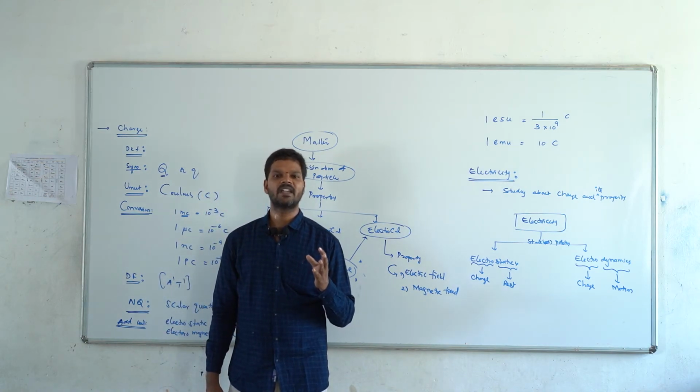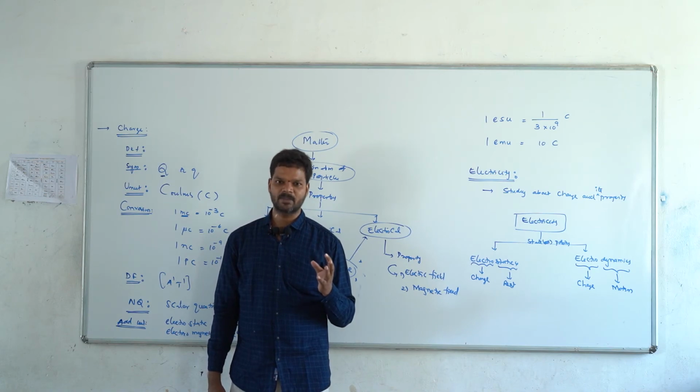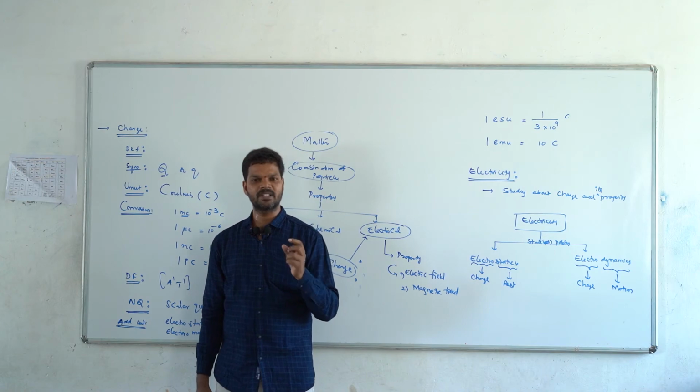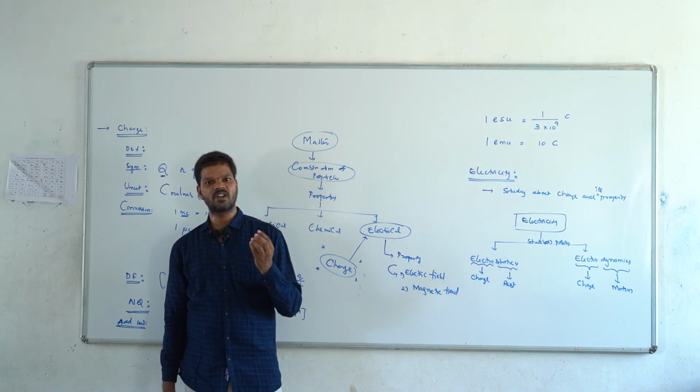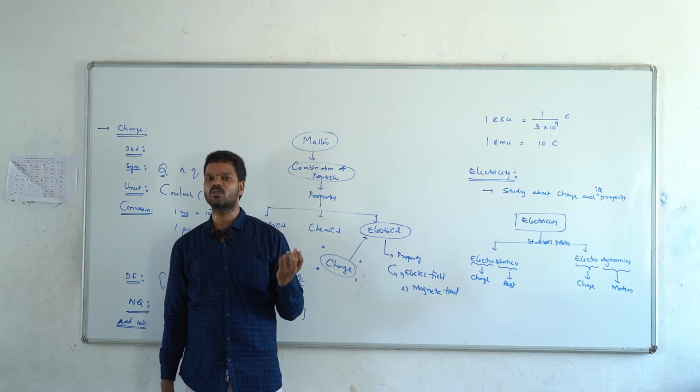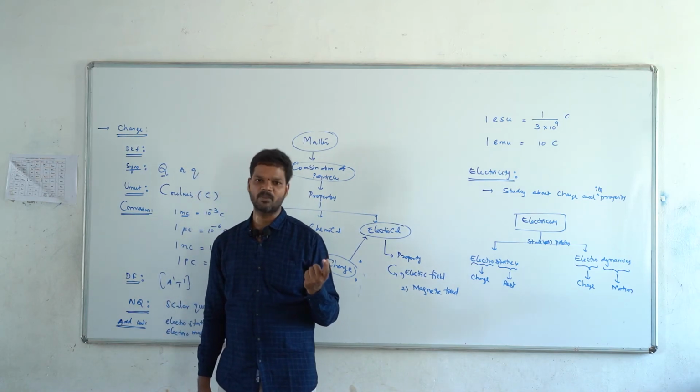That is Millikan's oil drop experiment. An oil drop is taken as the object, a charged body, and based on it he calculated the charge of the electron.